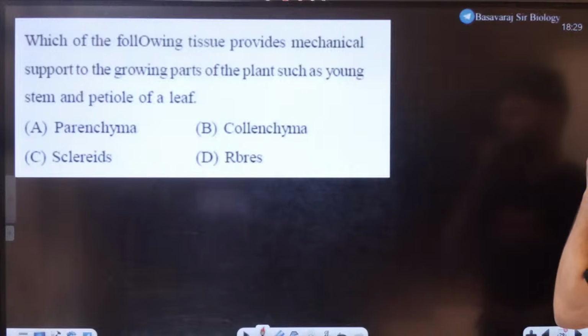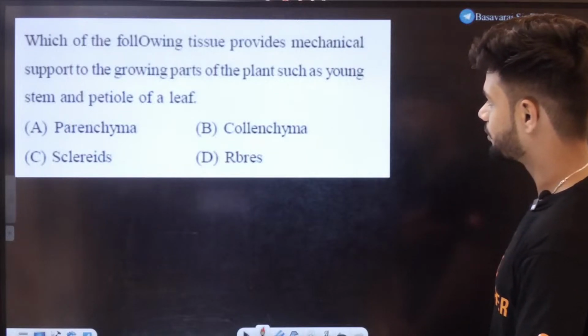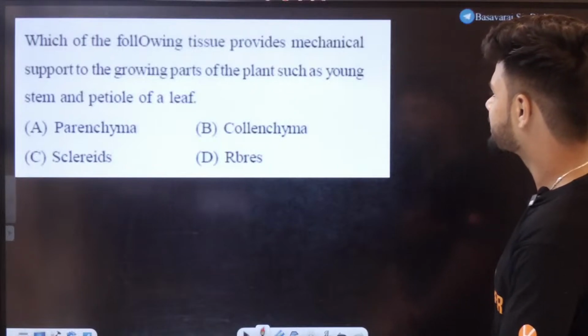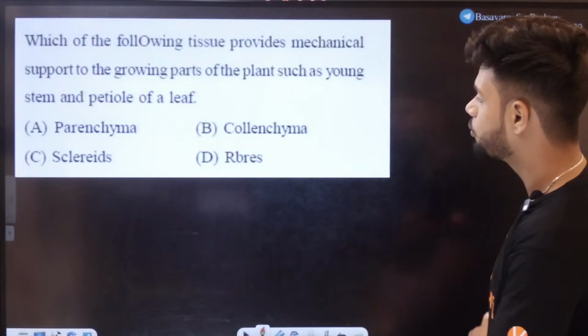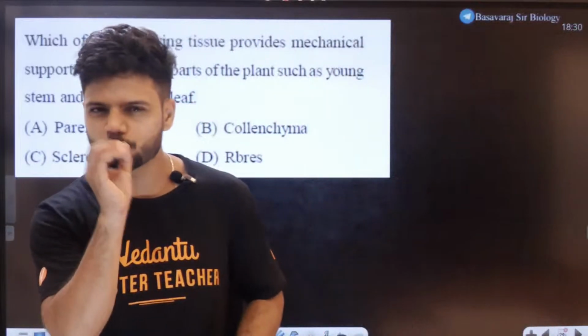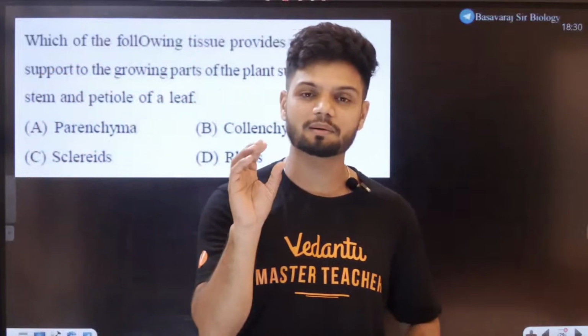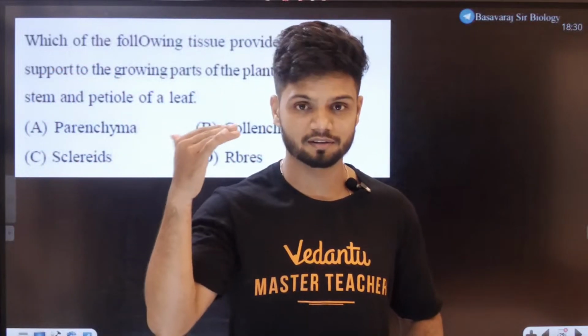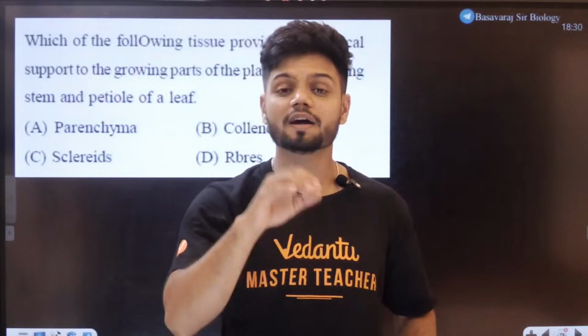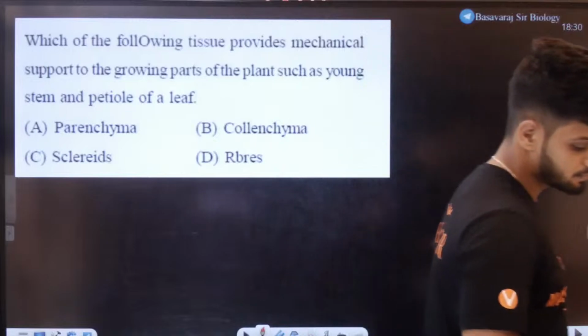Okay, look at this question now. Which of the following tissues provides mechanical support to the growing parts of the plant, such as young stem and petiole of a leaf? I'll give a small clue here. It provides flexibility. For example, if a leaf is able to flutter in the wind, it provides flexibility. What is the tissue which provides flexibility and strength?